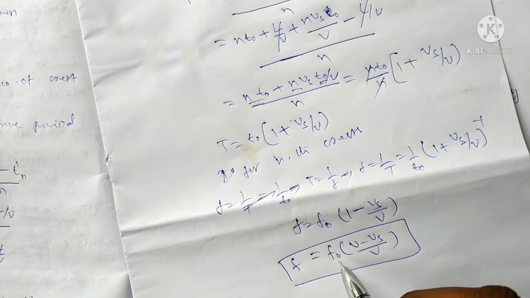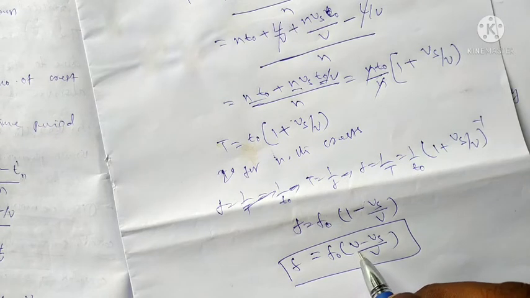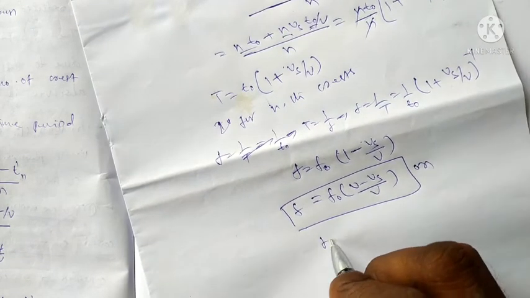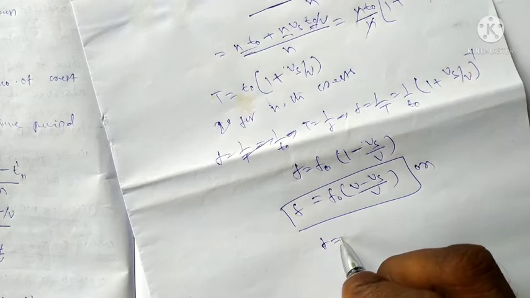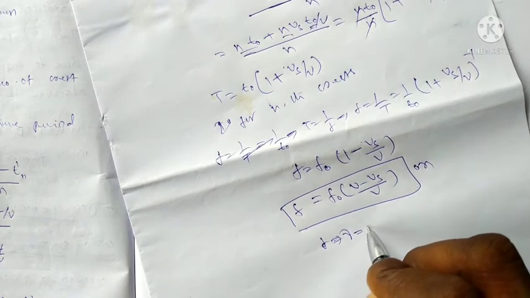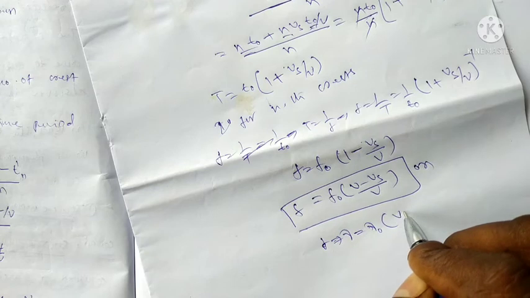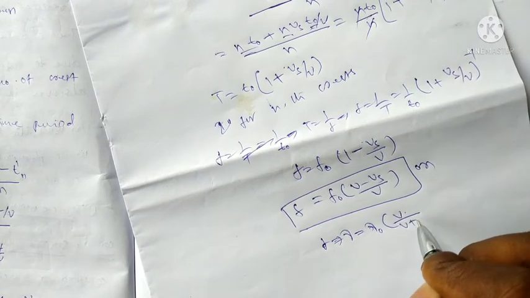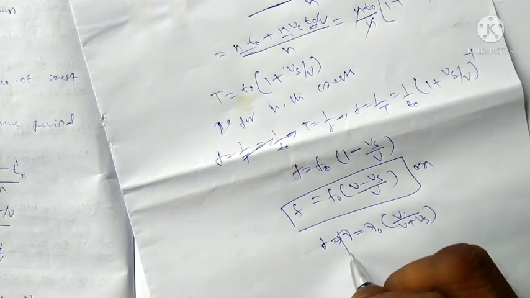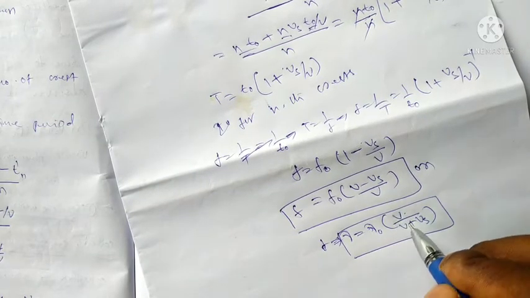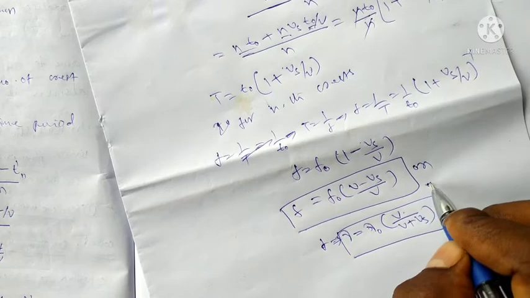F is equal to F₀ into V minus Vs by V, or in terms of frequency nu or F, nu is equal to nu₀ into V by V plus Vs. Same phenomena, it can be written like this.